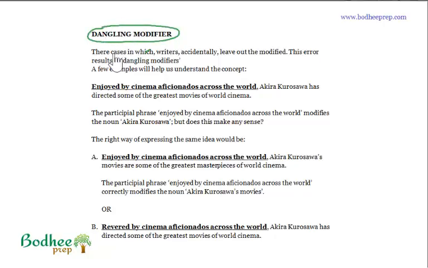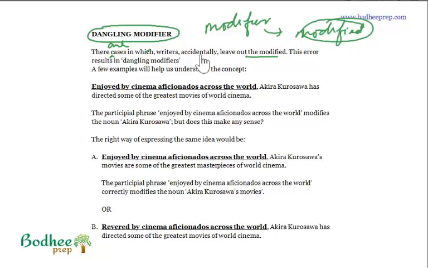There are cases in which writers accidentally leave out the modified, in the sense that the modifier is present, but the thing that is getting modified is just not there, and this error results in dangling modifiers. Dangling modifier means what? The modifier is there, but the modified is missing. A few examples will help us understand the concept.